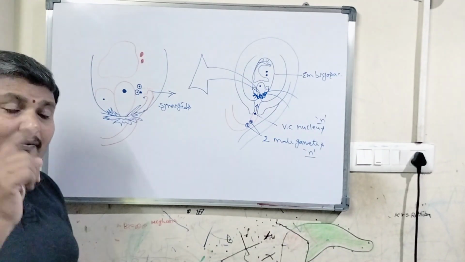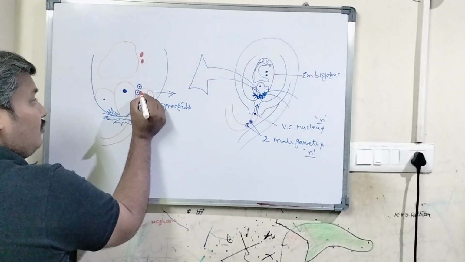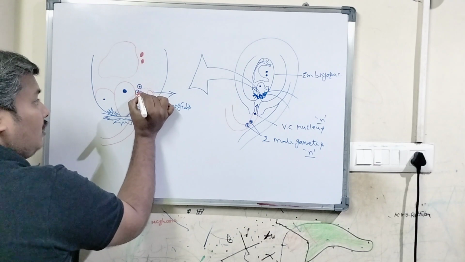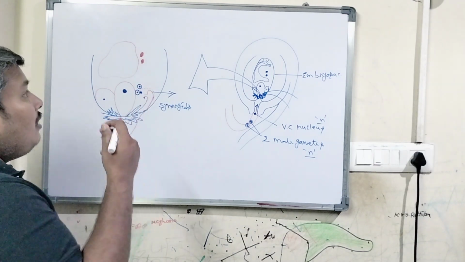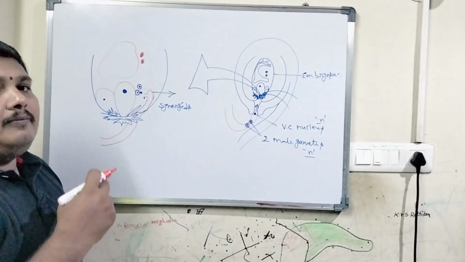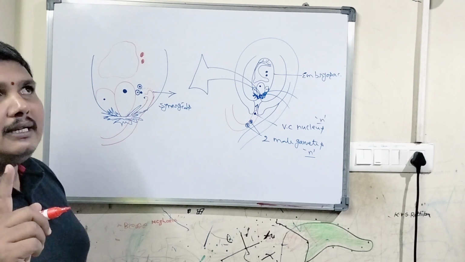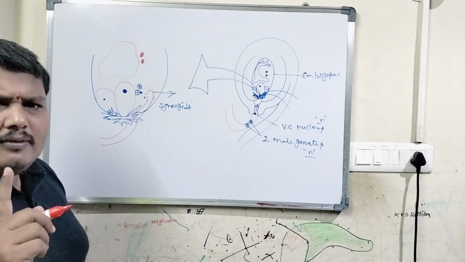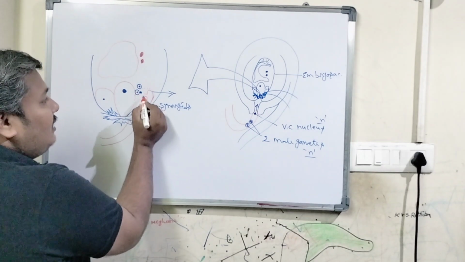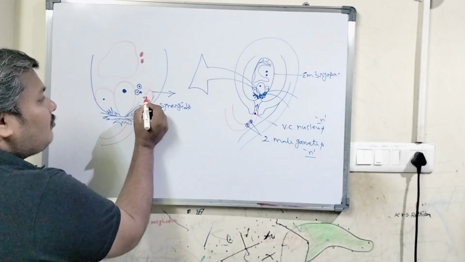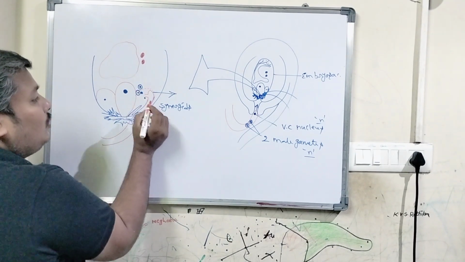So here is a very important question: where are the vegetative cell nucleus and the male gametes released inside the embryo sac? This is a question from 2013 or 14, I think, from NEET. Here we found that the male gametes are released into the synergids.